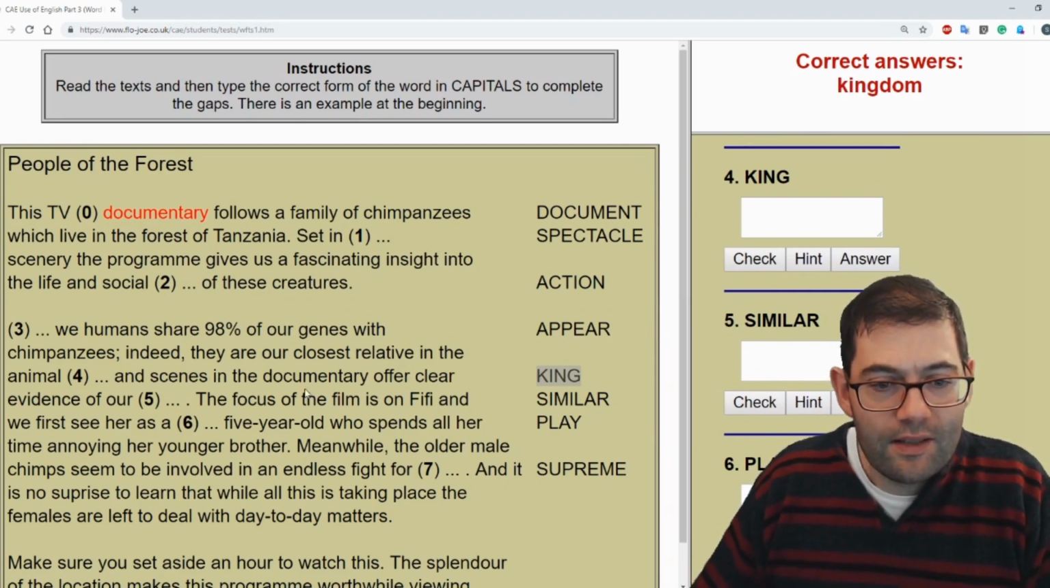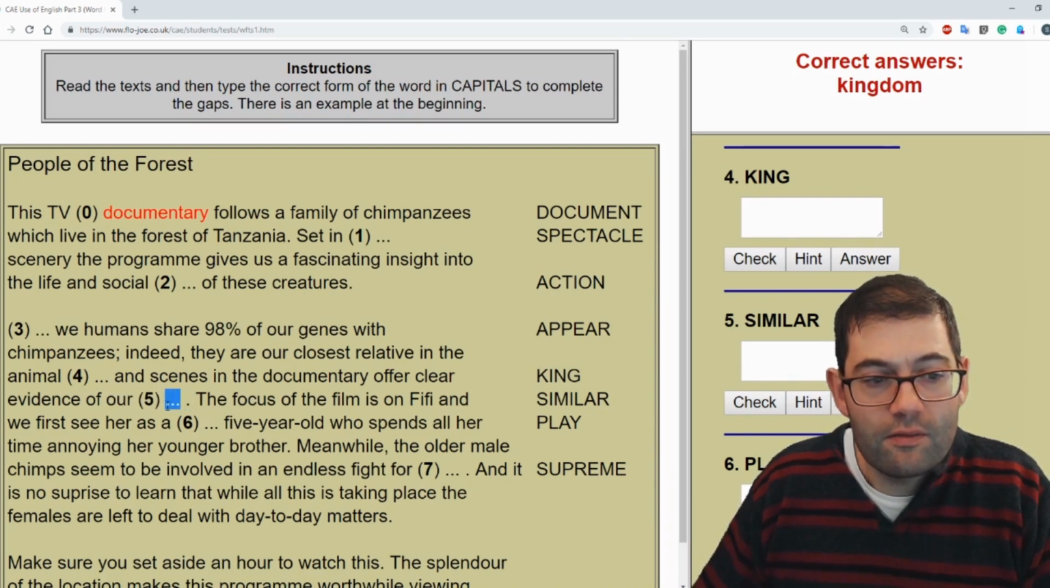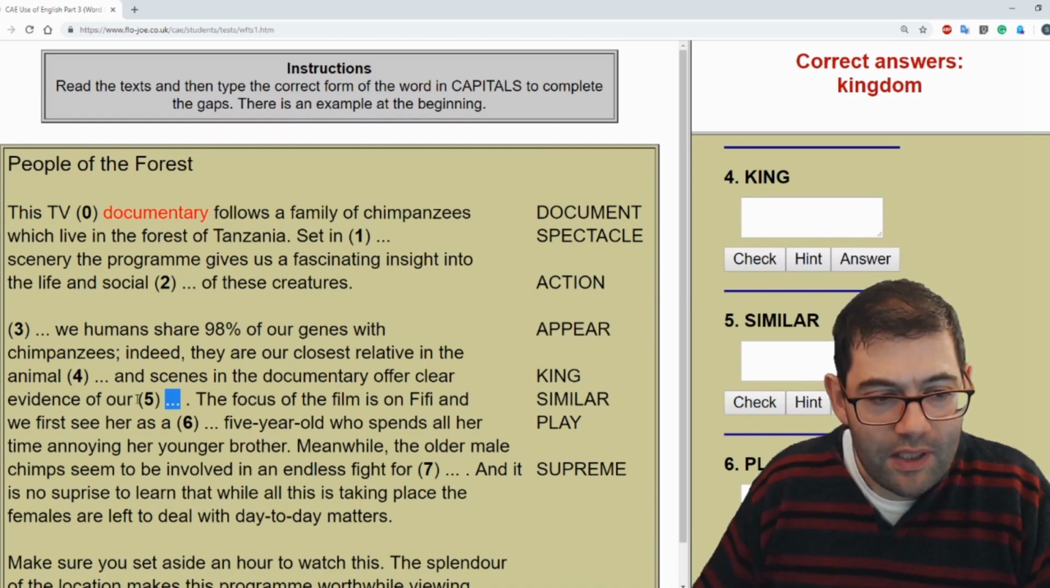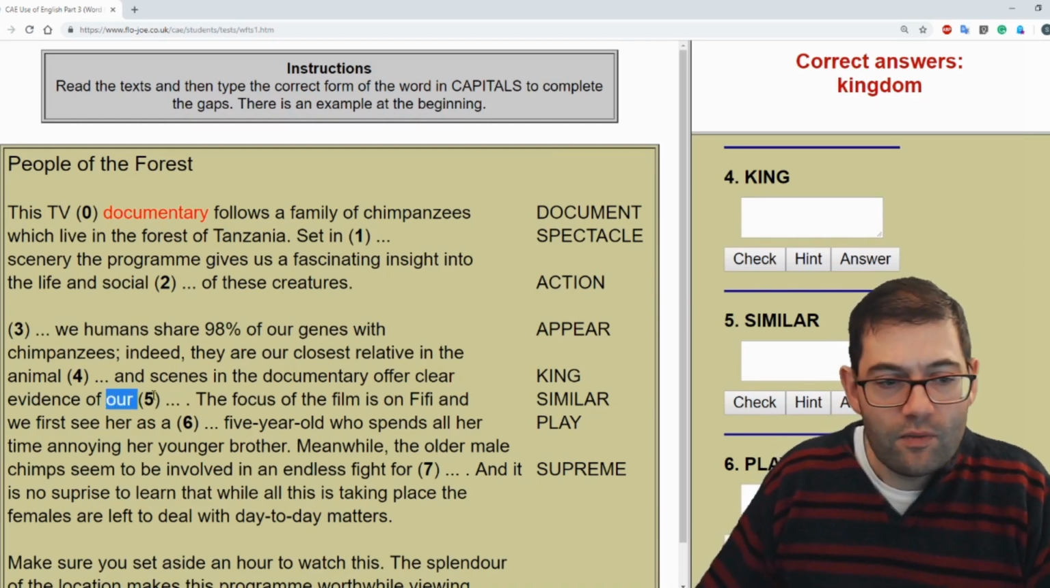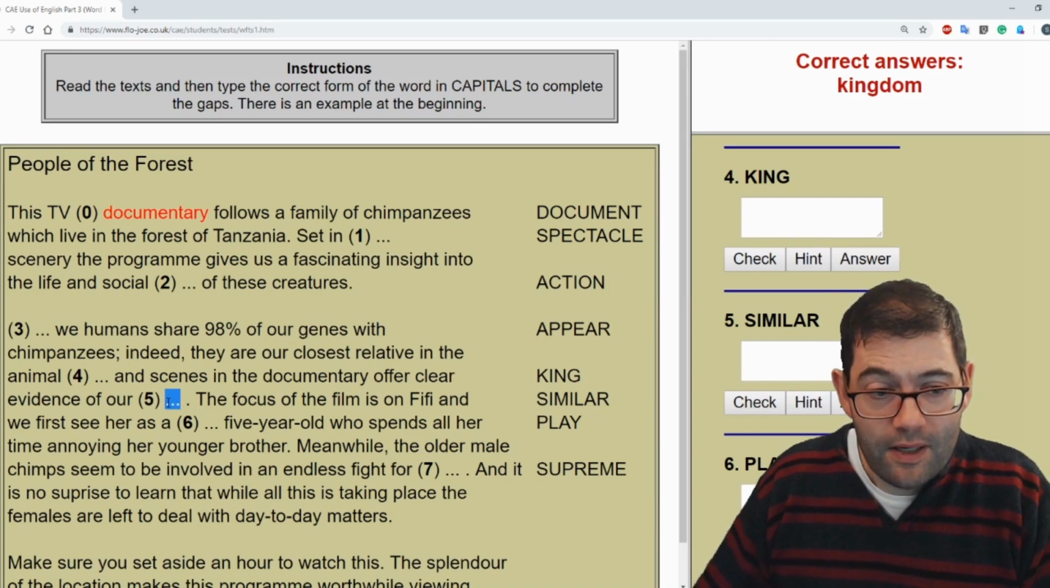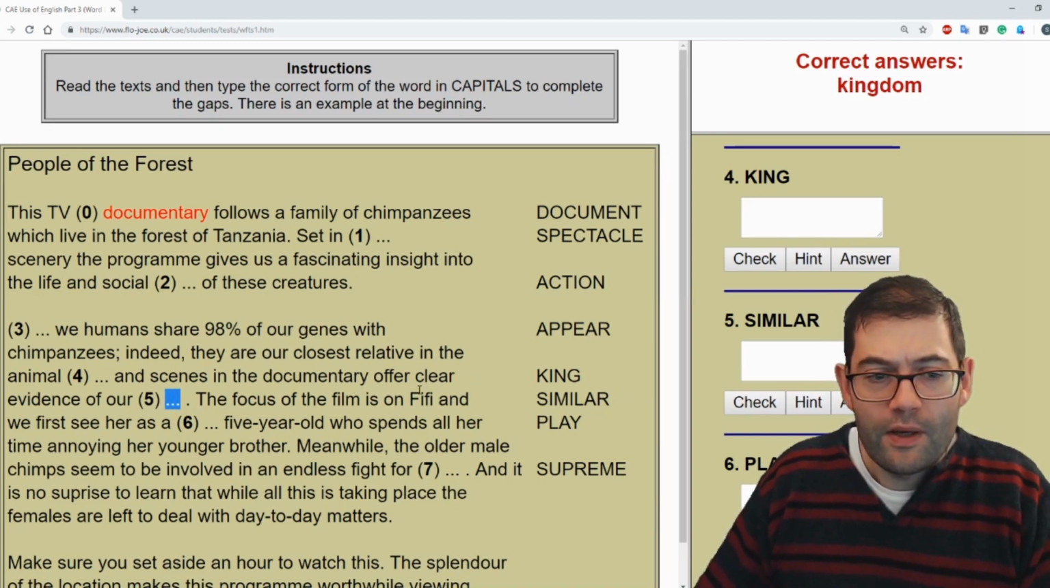And scenes in the documentary offer clear evidence of our something. So here, if you can see, we've got a full stop. So we need a noun after some kind. This is a possessive pronoun, so we need a noun of some kind. Now, similar is an adjective.